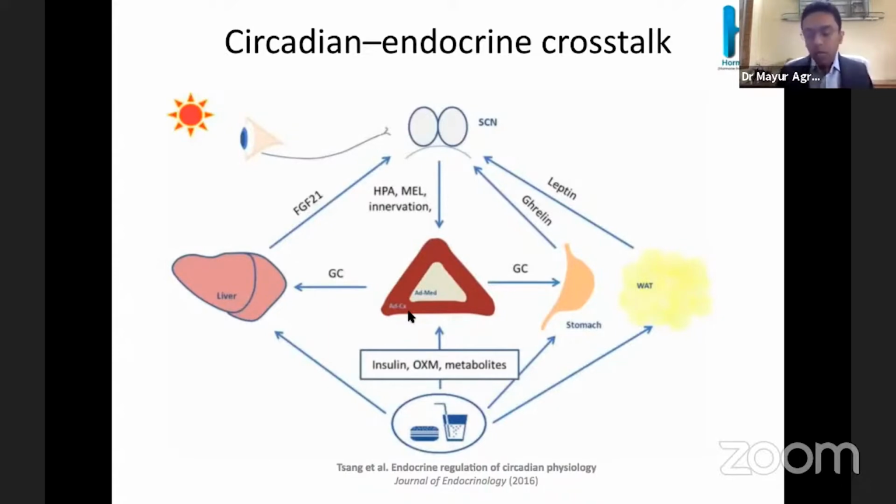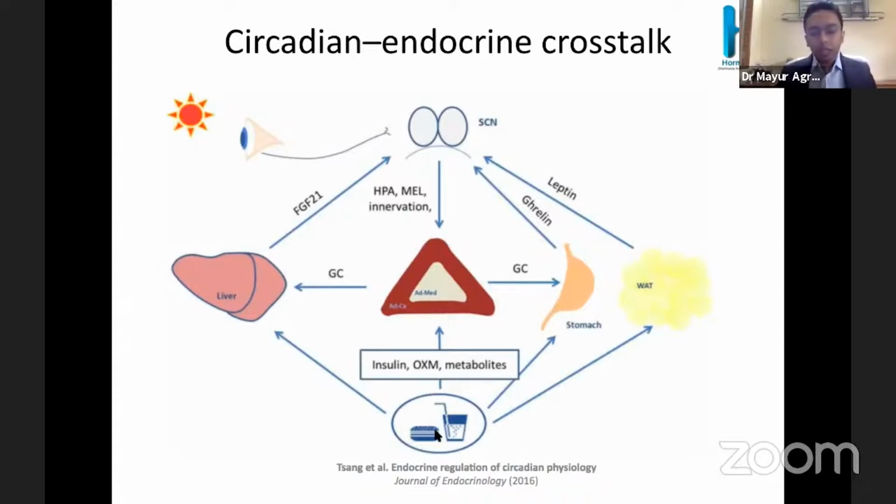By peripheral clock, I mean that there is a circadian gating mechanism. The response to ACTH is also altered according to the circadian rhythm. The generation is obviously altered, and the response is also altered. Then the adrenal synthesizes glucocorticoid, which again gives signals to the other peripheral circadian rhythms.